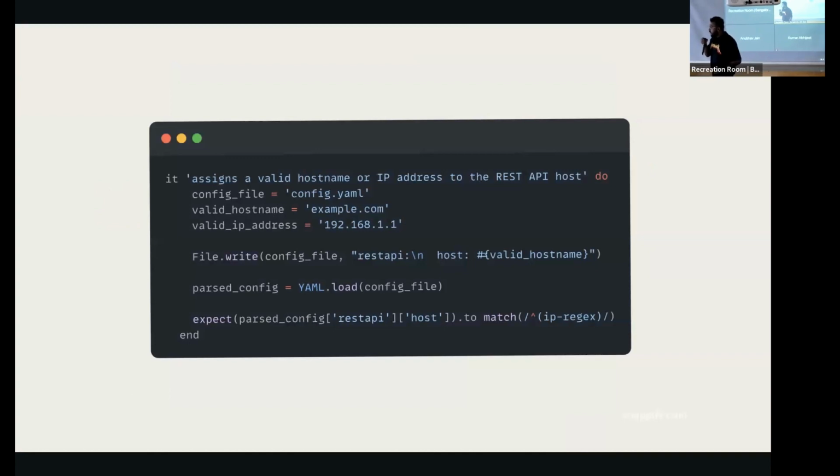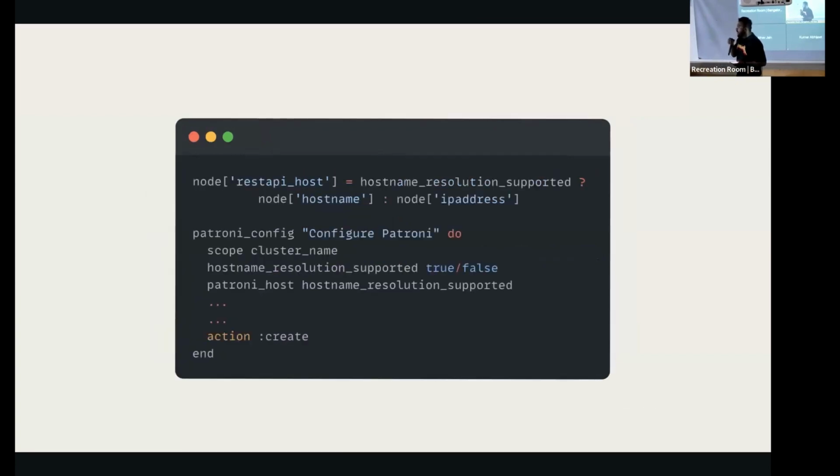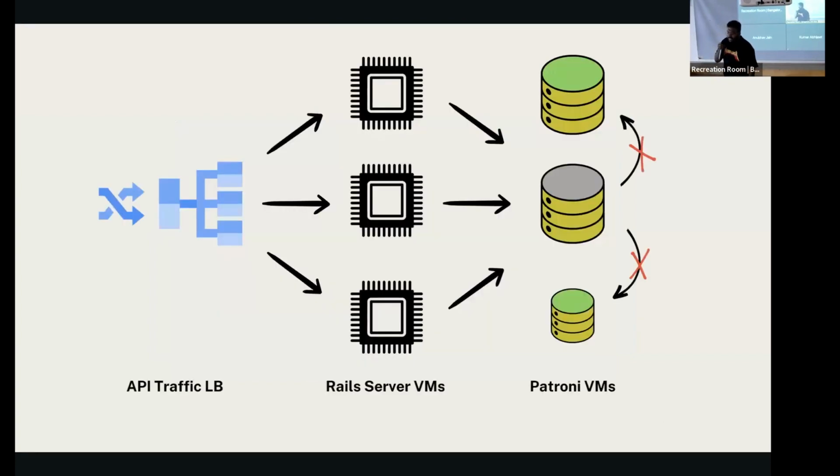If the engineer had written the code something like this and checked the configuration file which is created out of it, and checked if it's a valid IP or a valid host name, it would have been caught much earlier, and they would have refactored the code in a way so that the host name is now supported. So that catastrophe would have been stopped by just writing tests.